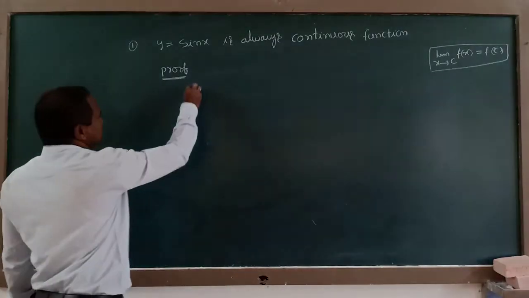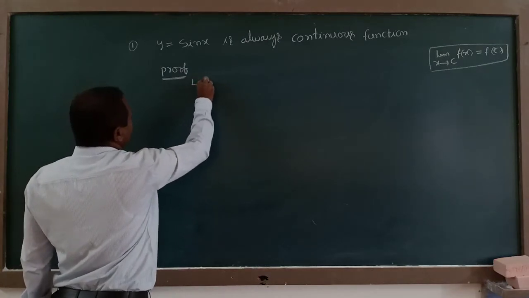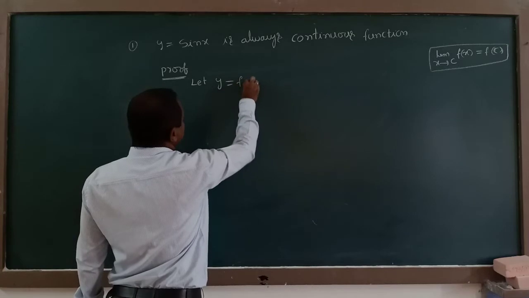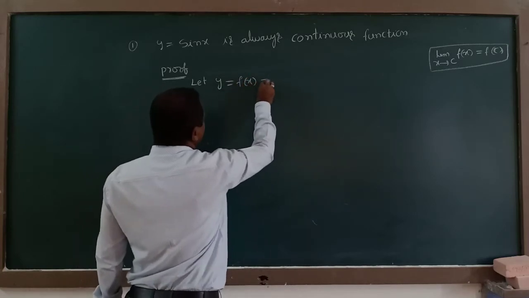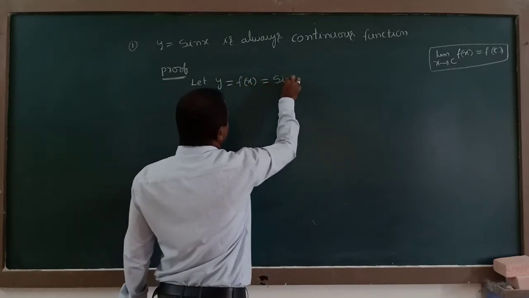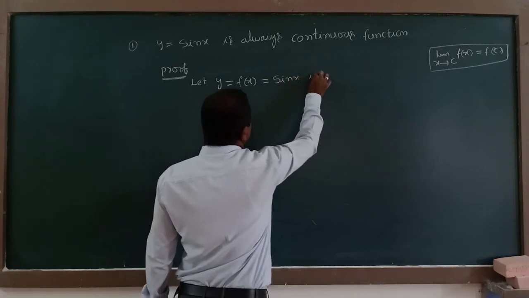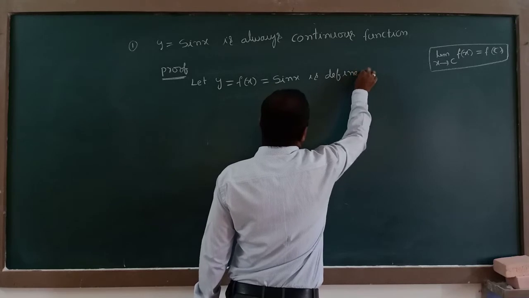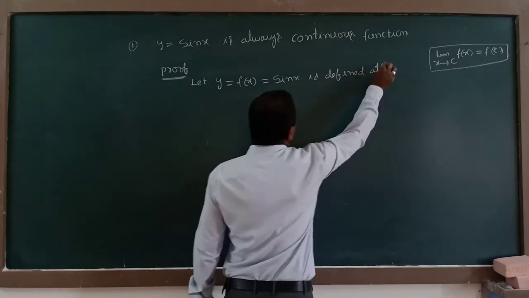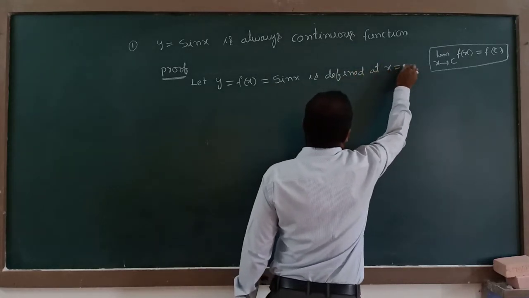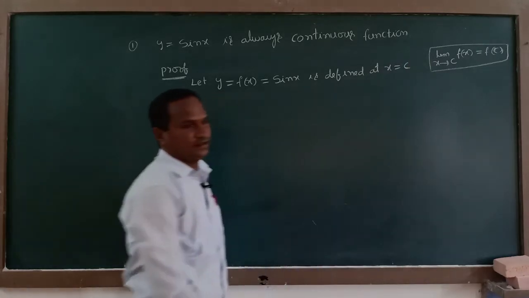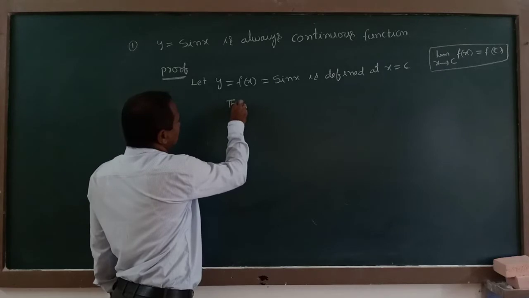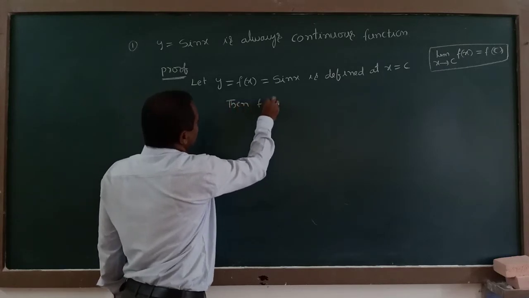Now let y is equal to f of x equal to sin x. It is defined at x is equal to c, where c is any real number. Then f of c is equal to sin c.